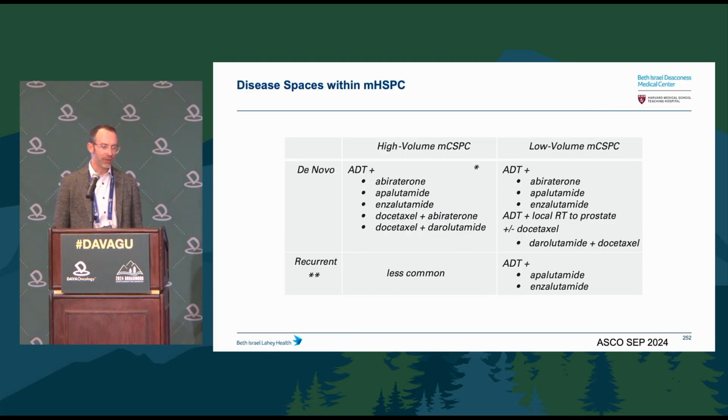And this is a diagram that I was drawing for a long time in clinic for my fellows and finally put into our ASCO SEP chapter for fellows education. Just sort of struggling to put this whole disease space together. And I had to update it again now that ARASENS data came out.